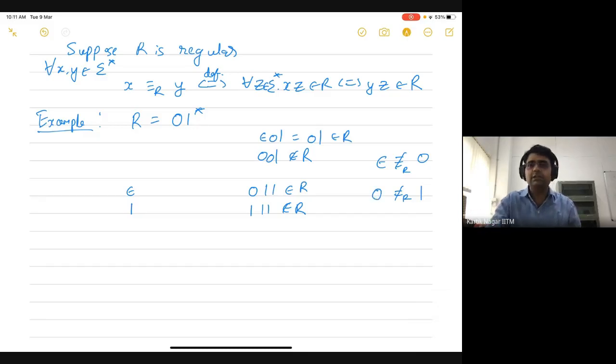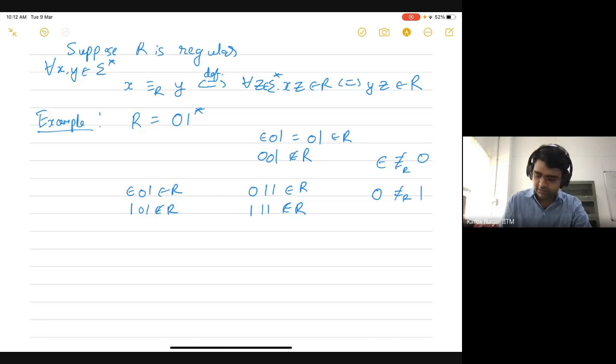So what about epsilon and 1? Are they related to each other? I think we can give the example of 0, 1 again, the same one. If you take 0, 1, then epsilon 0, 1 belongs to R, while 1, 0, 1 doesn't belong to R. So epsilon and 1 are also not related to each other.